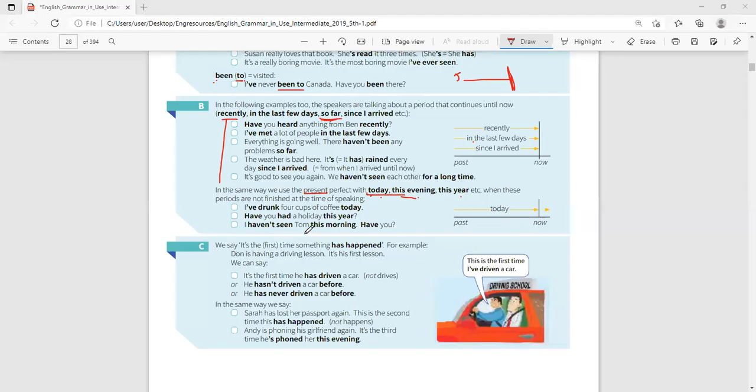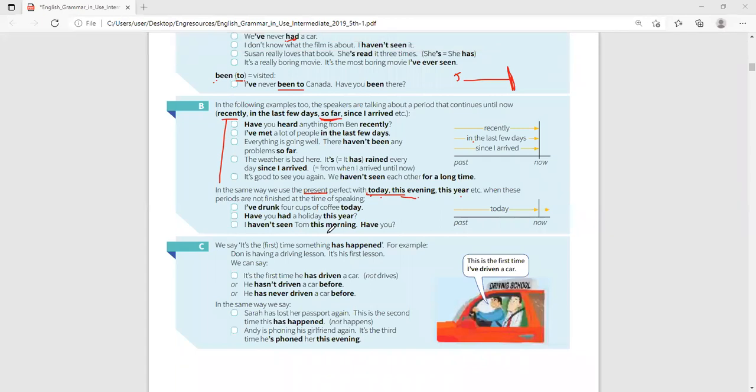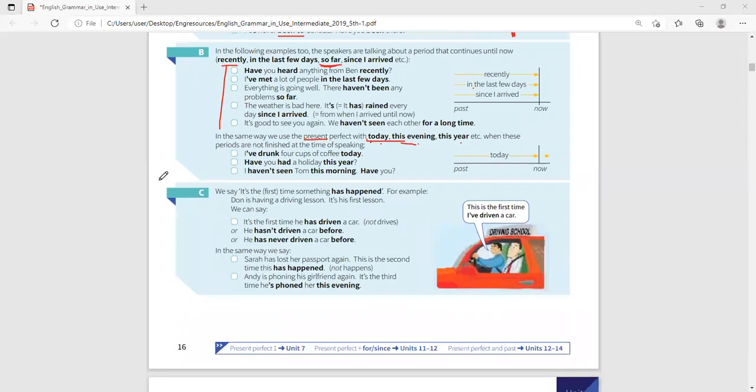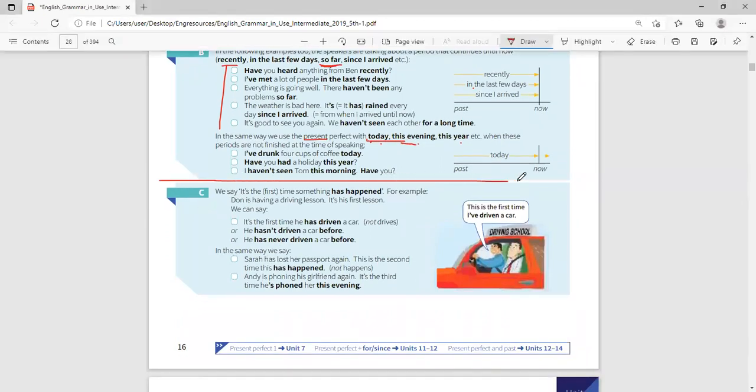Yeah. So when you say I have not seen Tom this morning, it means I am now in this morning. So from the time you woke up to now, it is still morning. Because this is the time I am in, this is the present time. Now, that is all you need to know about present perfect up to that line.